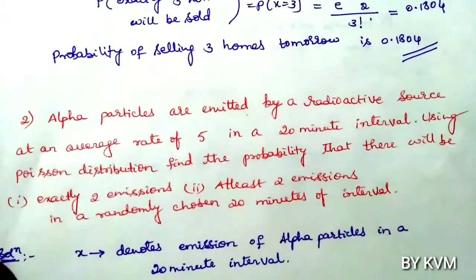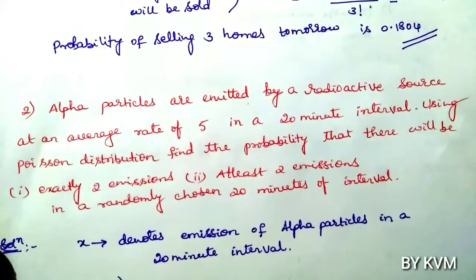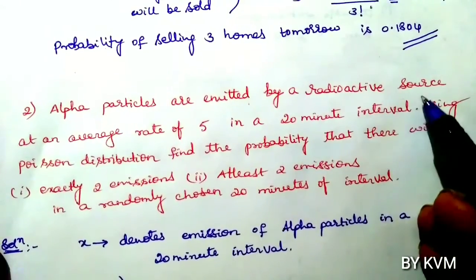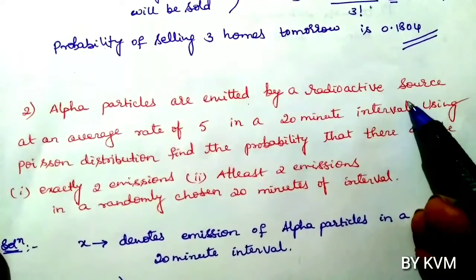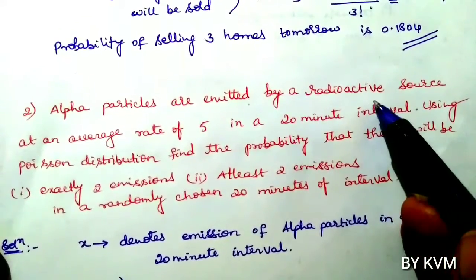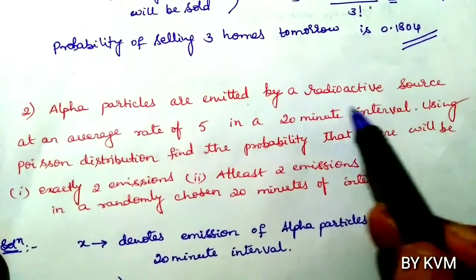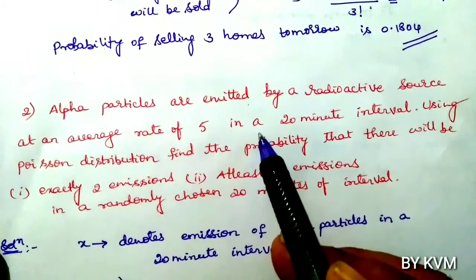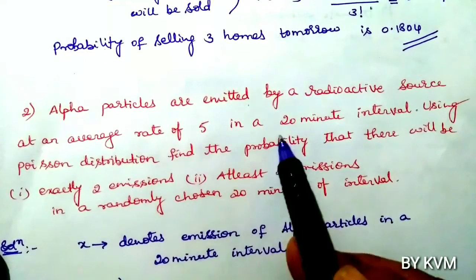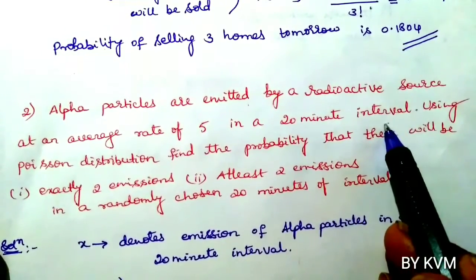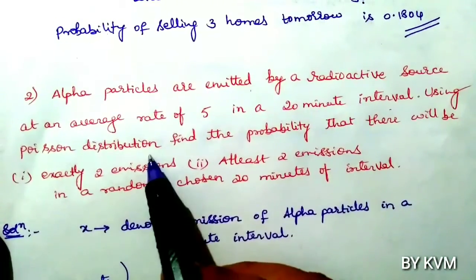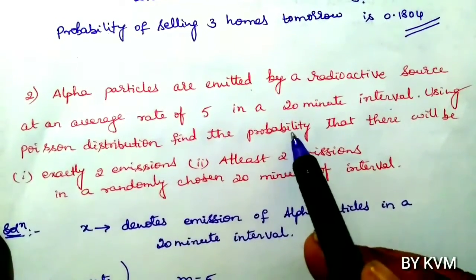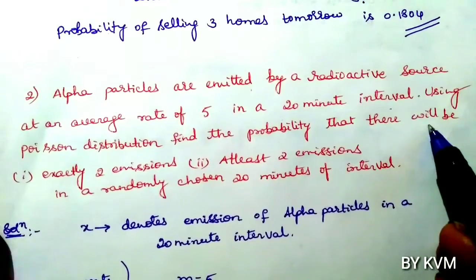Now let us move to the next problem. Alpha particles are emitted by a radioactive source. So from where the alpha particles are emitted? They are emitted by a radioactive source at an average rate of 5 in a 20-minute interval. So using Poisson distribution, find the probability that there will be,